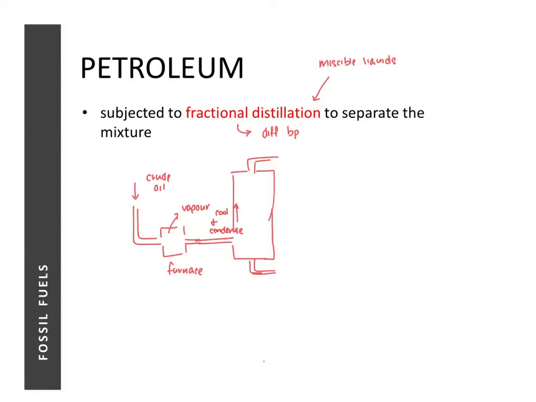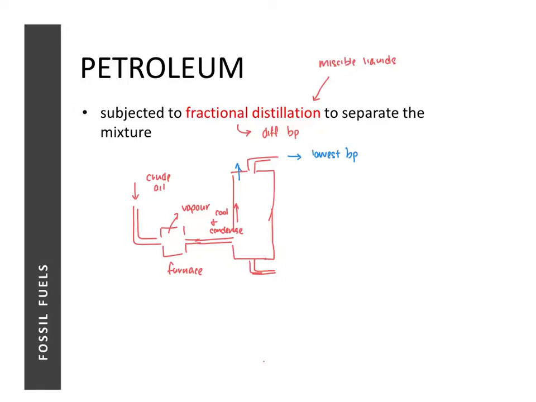The gases, the vapors that have the lowest boiling points, will rise all the way to the top and will be collected at the top.